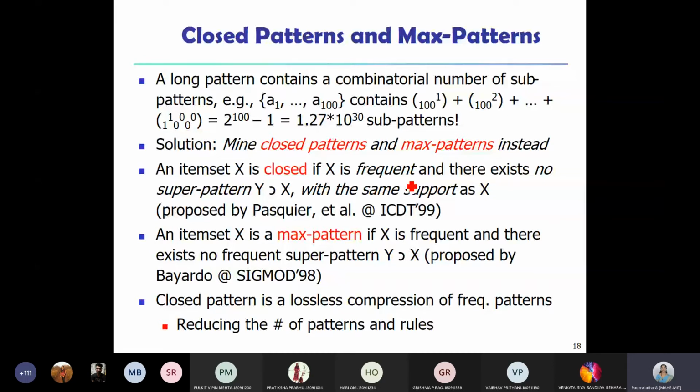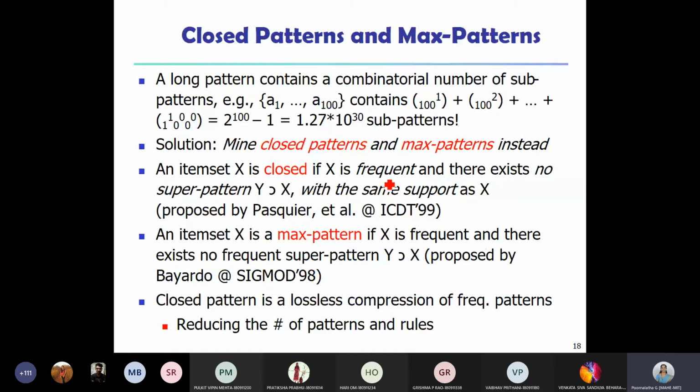So X is frequent and there exists no super pattern Y, where Y is a superset of X and X is a subset of Y, with the same support as X. This is the definition of a closed pattern. I repeat, an item set X is closed if X is frequent and there exists no super pattern Y with the same support as X.